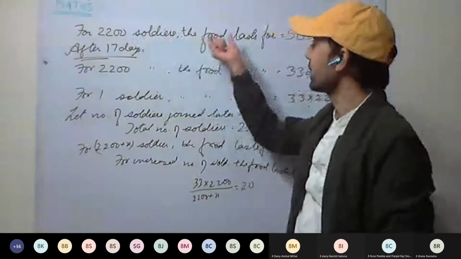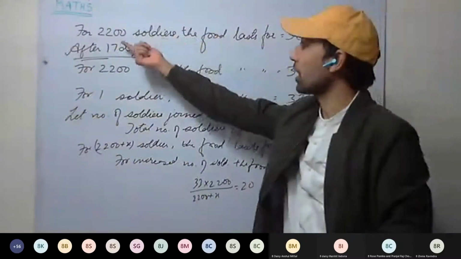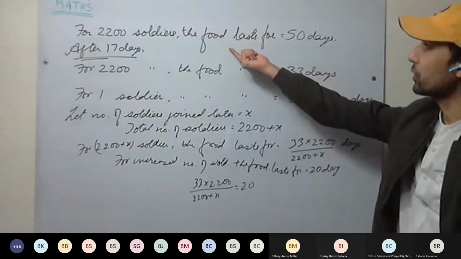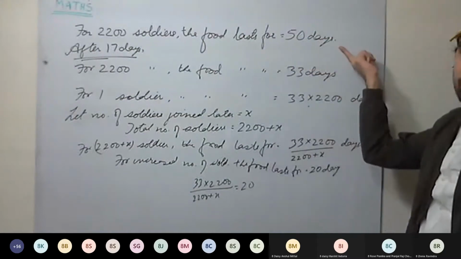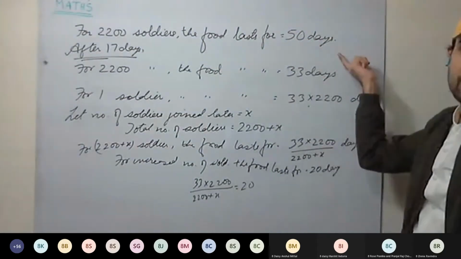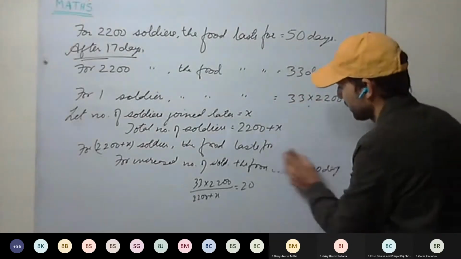For 50 days, the number of soldiers for which food lasts for 50 days equals 2200. Then food lasting for 1 day, this many soldiers, and like that as well. Okay, one more way is there.